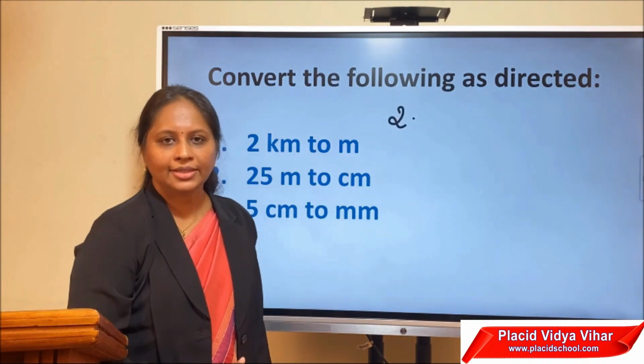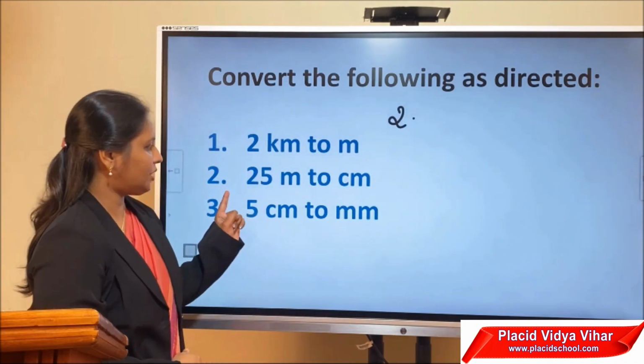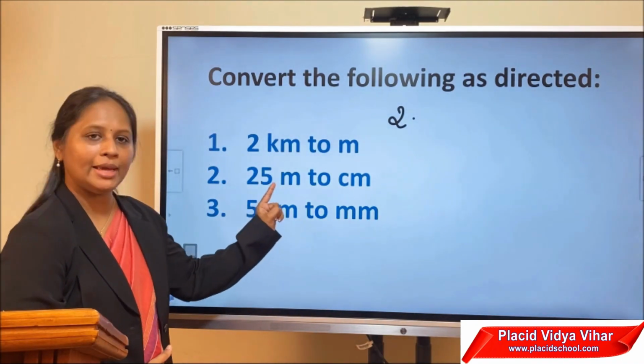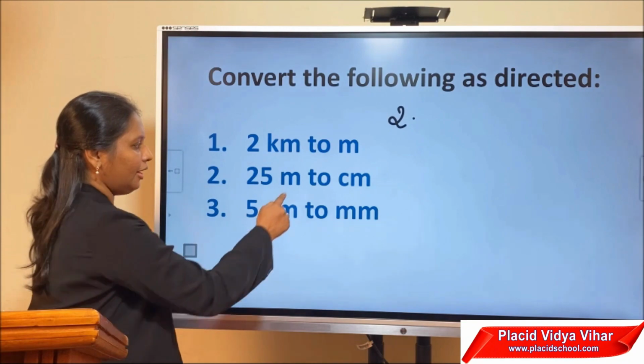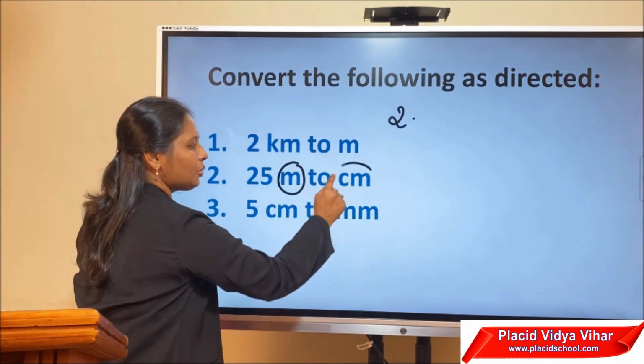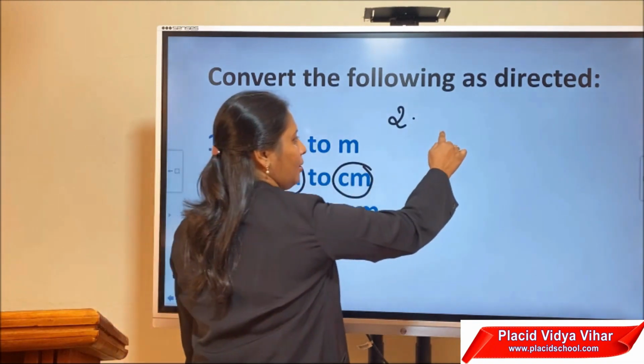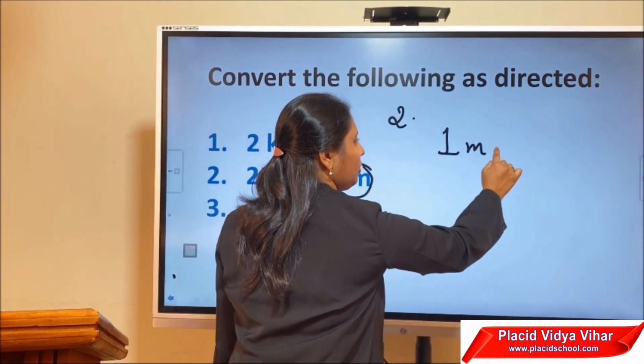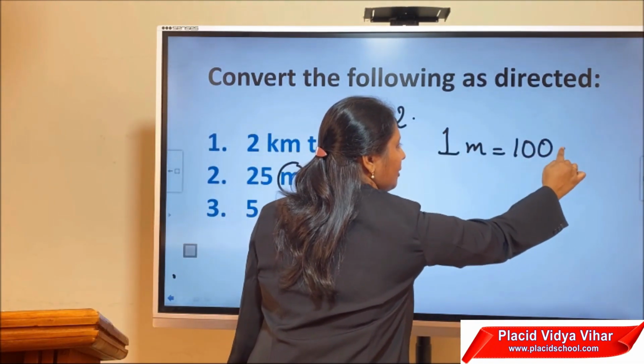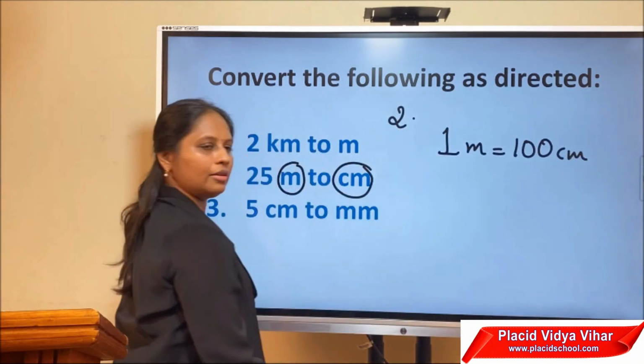Now let us see the second example. What is the question? You have to convert 25 meter to centimeter. So the conversion is from meter to centimeter. So what is the conversion factor? 1 meter is equal to 100 centimeter. Is it?